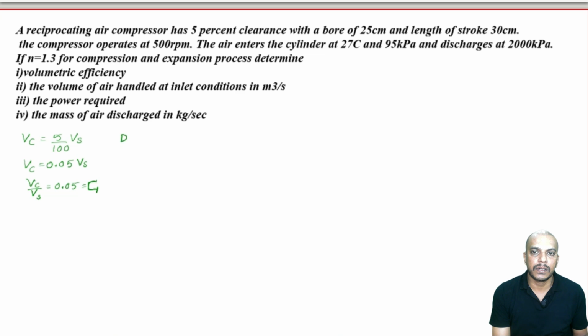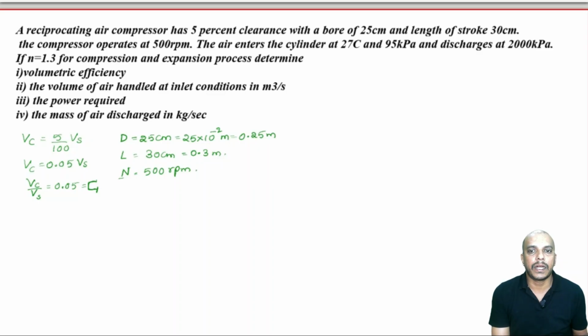So, diameter is 25 centimeter. Now, the diameter in terms of meter is 25 into 10 power minus 2 meter. So, that is 0.25 meter. And length of the stroke is given as 30 centimeter, which can be written as 0.3 meter. The compressor operates at 500 rpm. So, capital N is equal to 500 rpm.